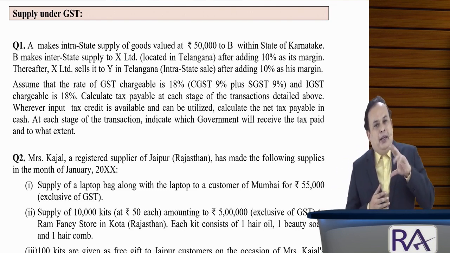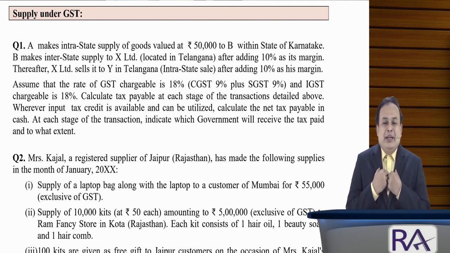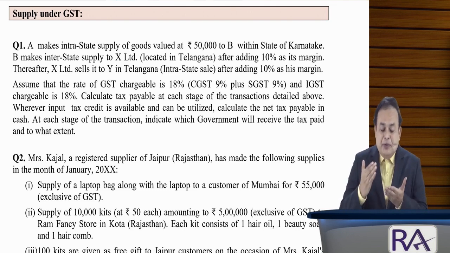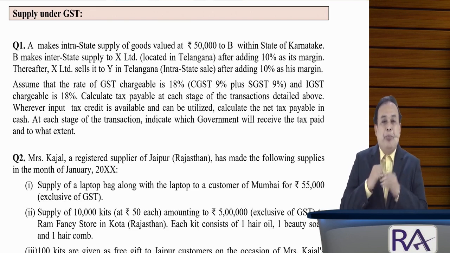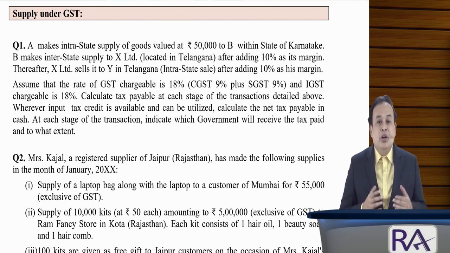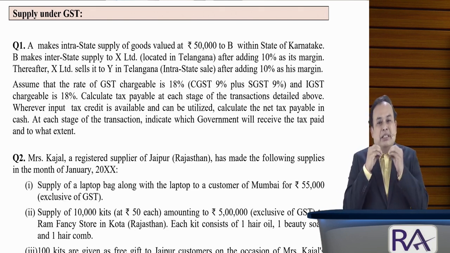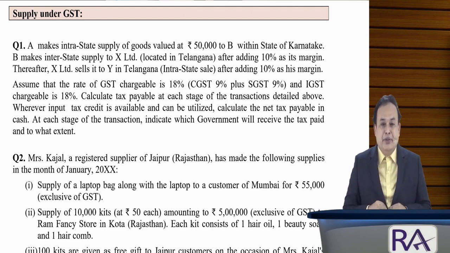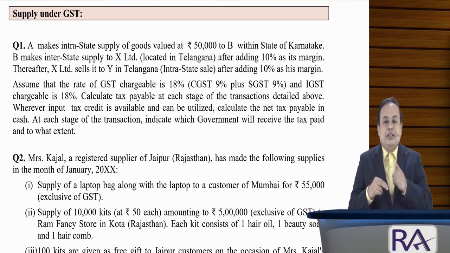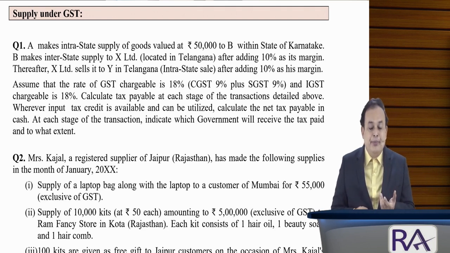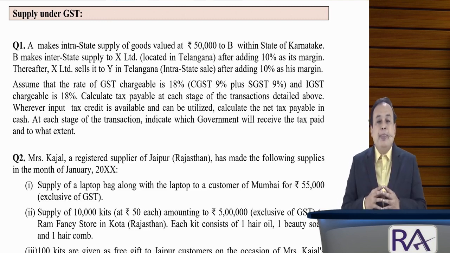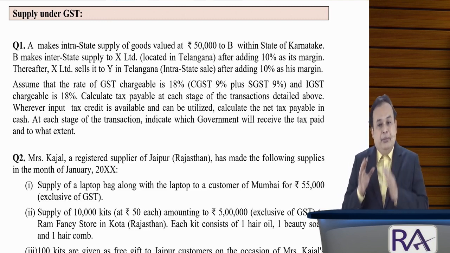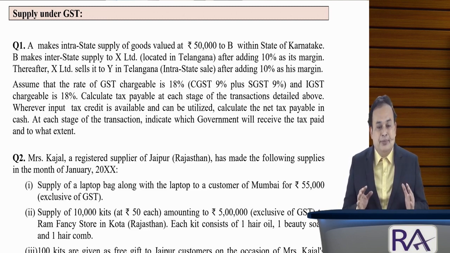Dear friends, in the last class, we understood by discussing elaborately, right from the beginning of supply: supply includes, supply excludes, followed by composite supply and mixed supply. Thereafter, we referred to levy and collection of GST. And finally, we also covered the composition scheme, Section 10 of the CGST, elaborately.